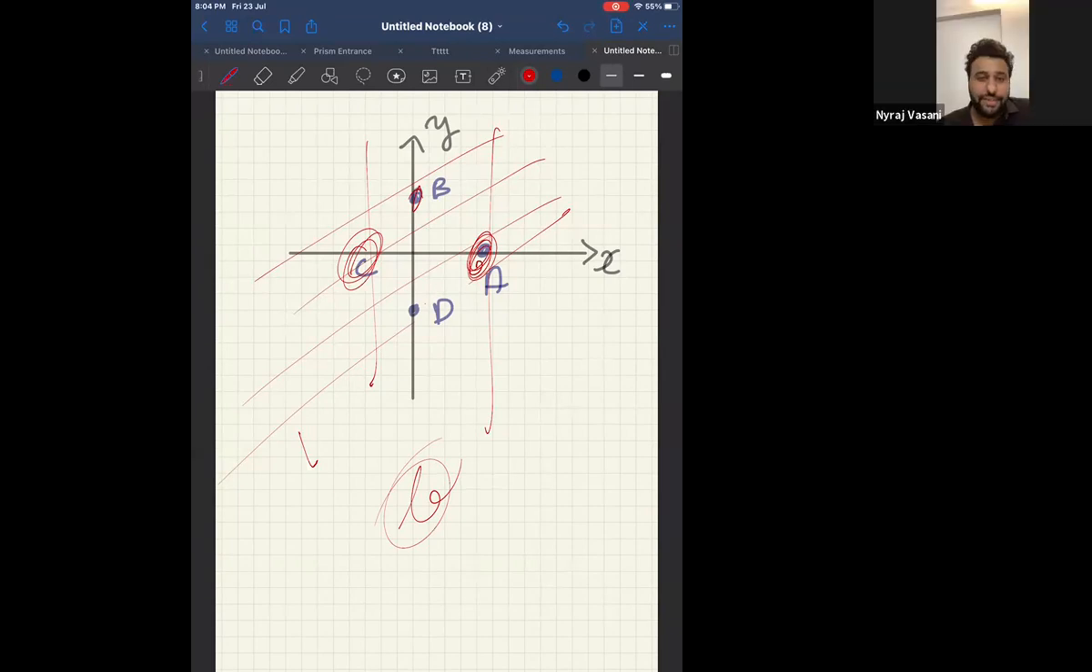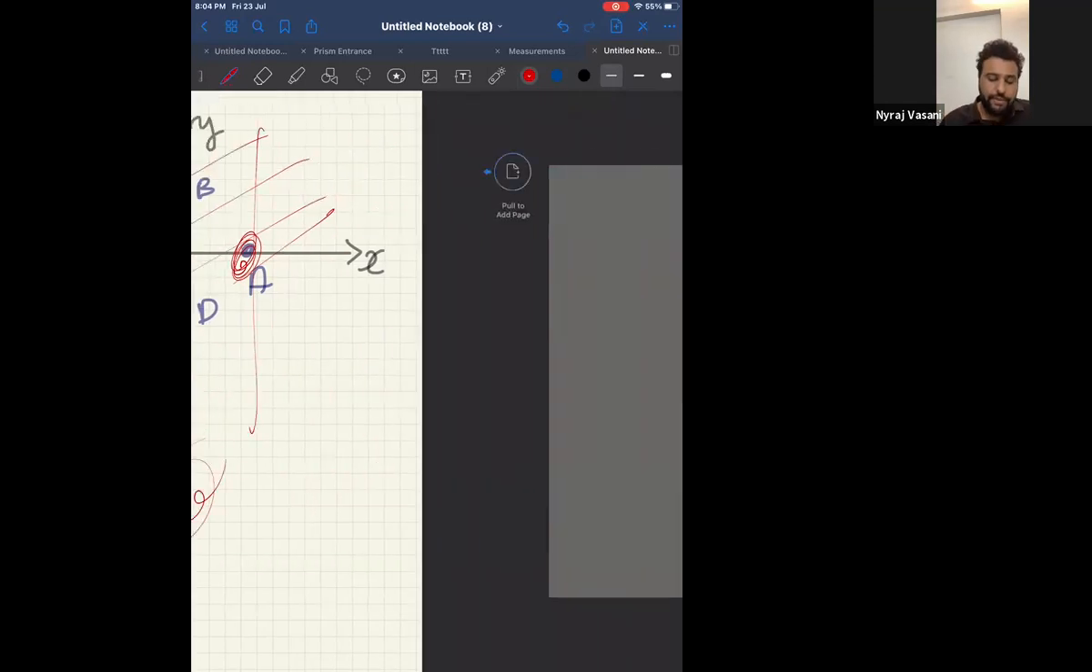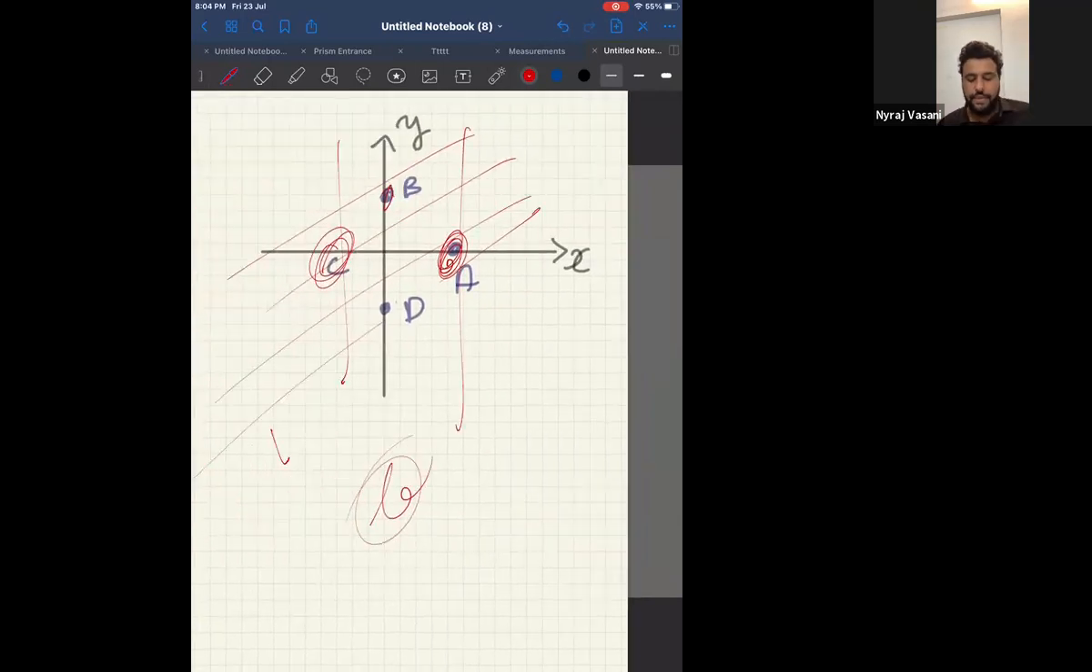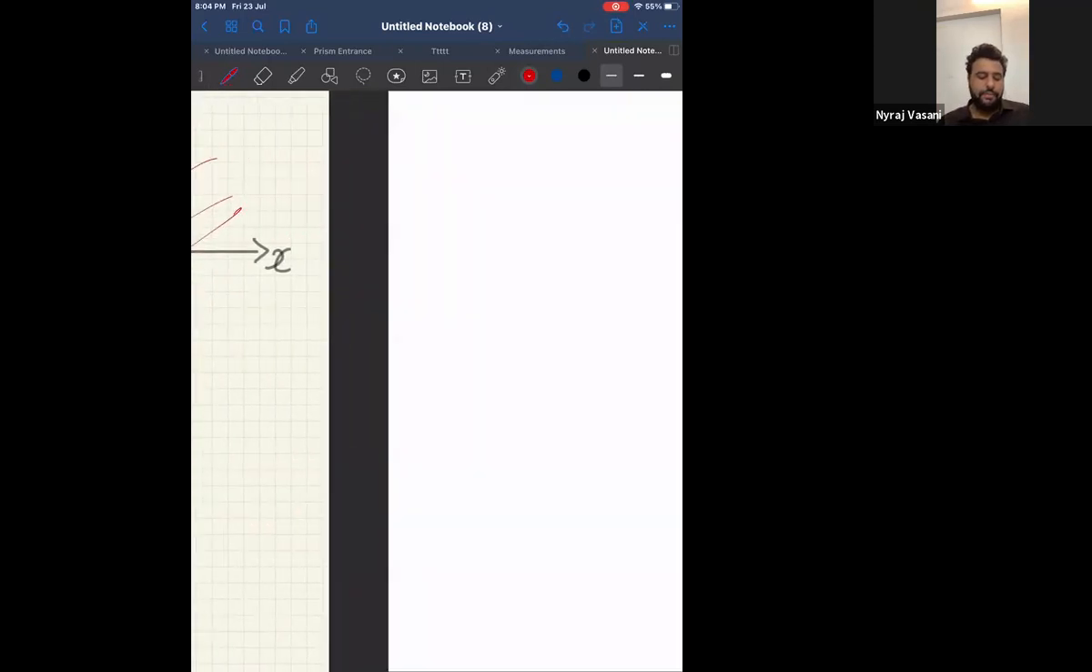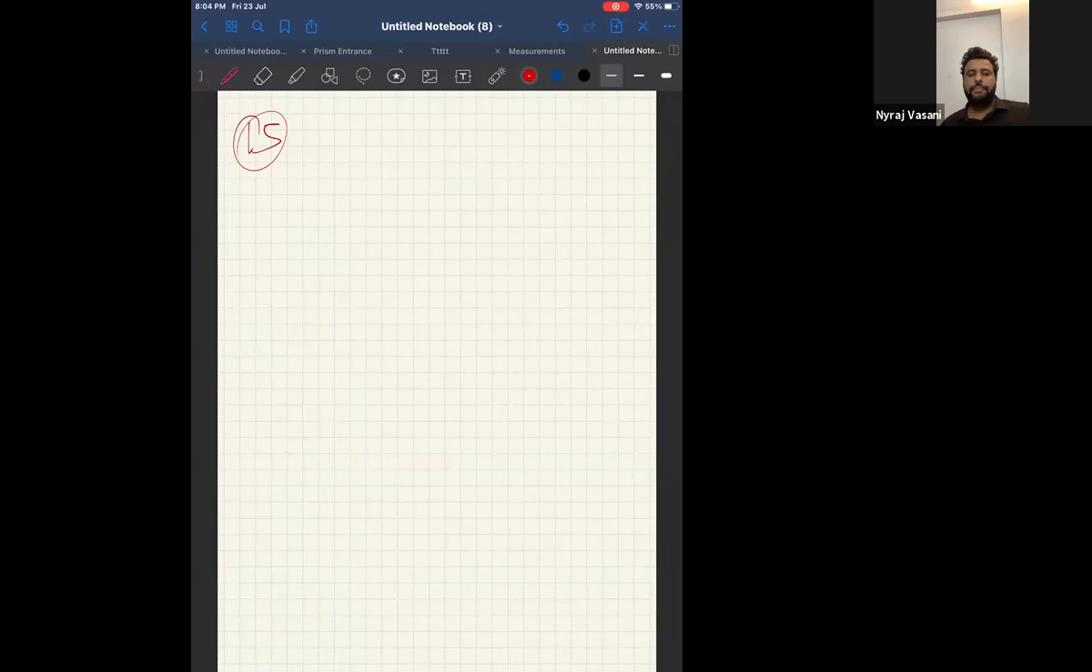Start with question number 15. Again, it's a theory question and it's a direct question. Start and tell me the answer for question number 15.